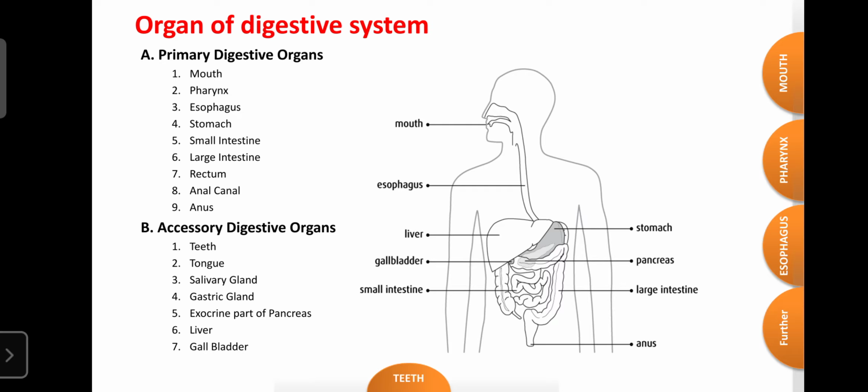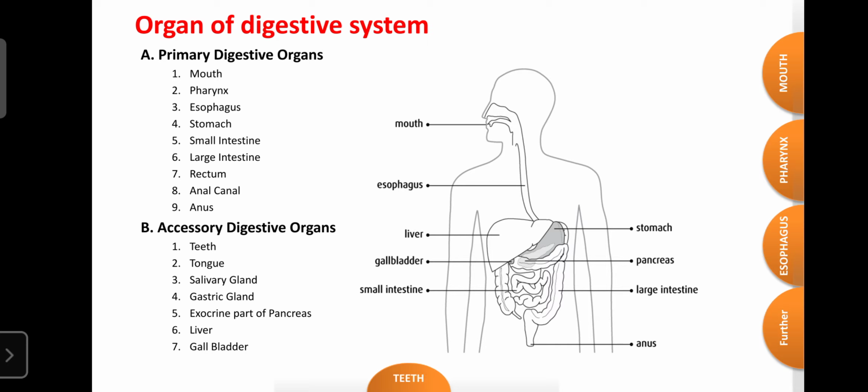Then the pharynx, which comes under both the respiratory system and the digestive system. Then the esophagus, stomach, small intestine, large intestine, rectum, anal canal and anus. These are the 9 main primary digestive organs, helpful for the digestion and absorption of food matter.